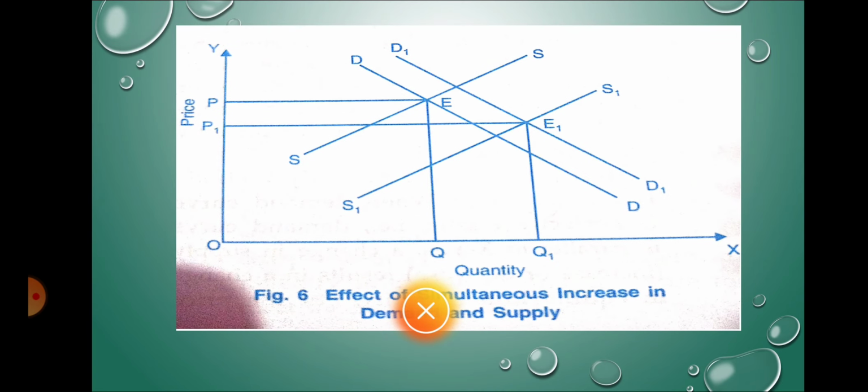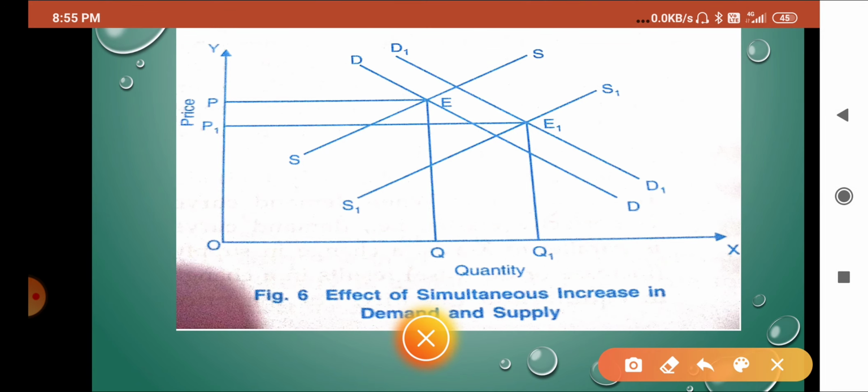So in that case we are having the opposite. There demand was increasing by more quantity. Here supply is increasing by more quantity. So here the price is P and another price is P1. So we can say that there is more change in quantity supplied and less change in quantity demanded.